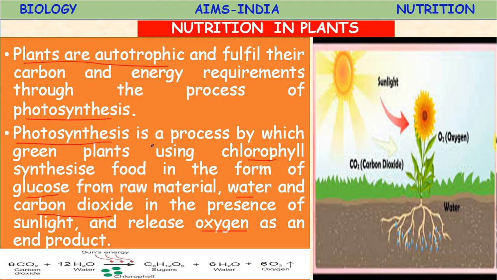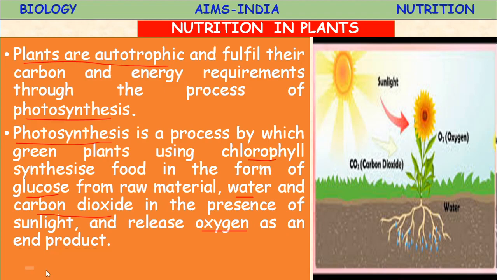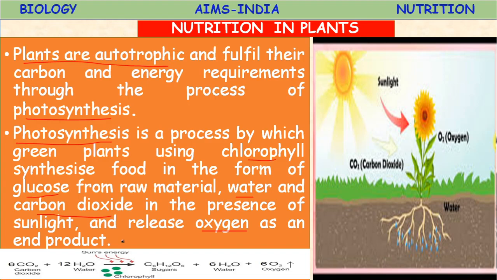So this entire description is represented in the form of an equation: 6CO2 carbon dioxide and 12H2O water, in the presence of sunlight, light energy, and chlorophyll, are converted into glucose, C6H12O6, plus 6H2O water and 6O2 oxygen as an end product.